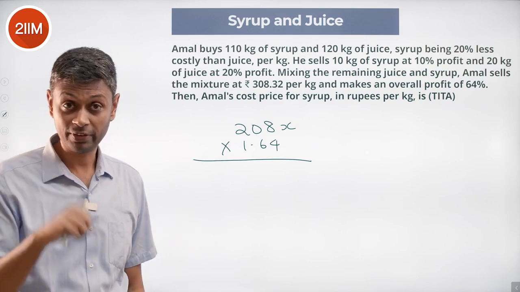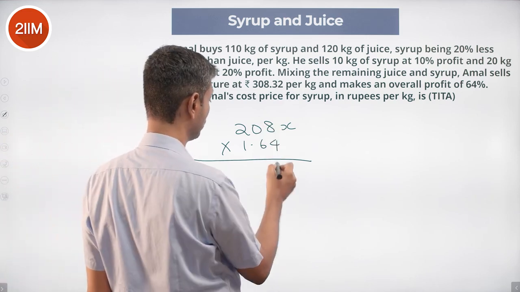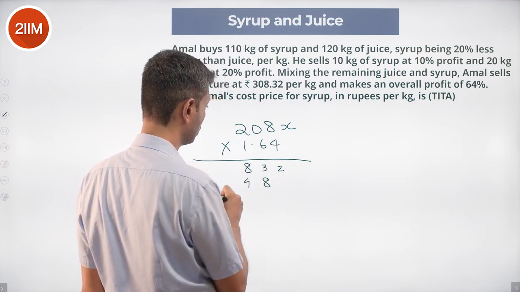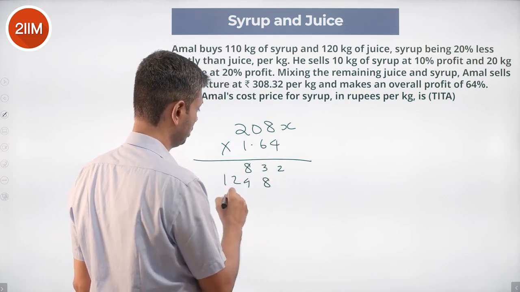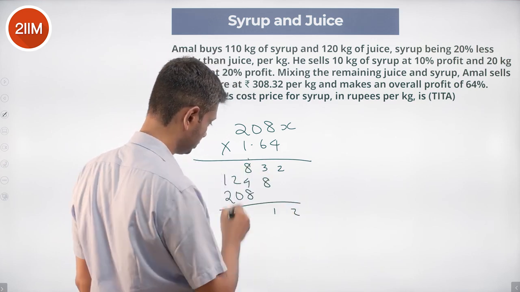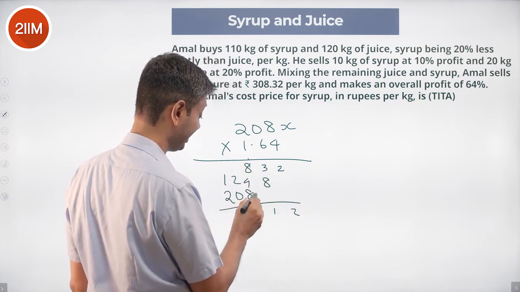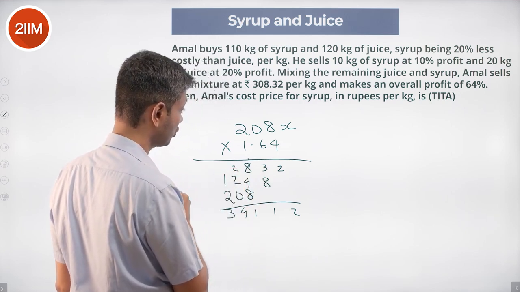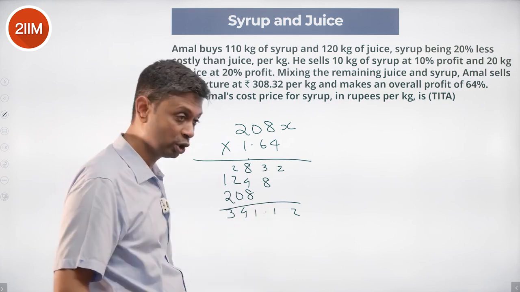I don't have a great fashionable method for this. I'm going to brute force this. He gets 341.12x.